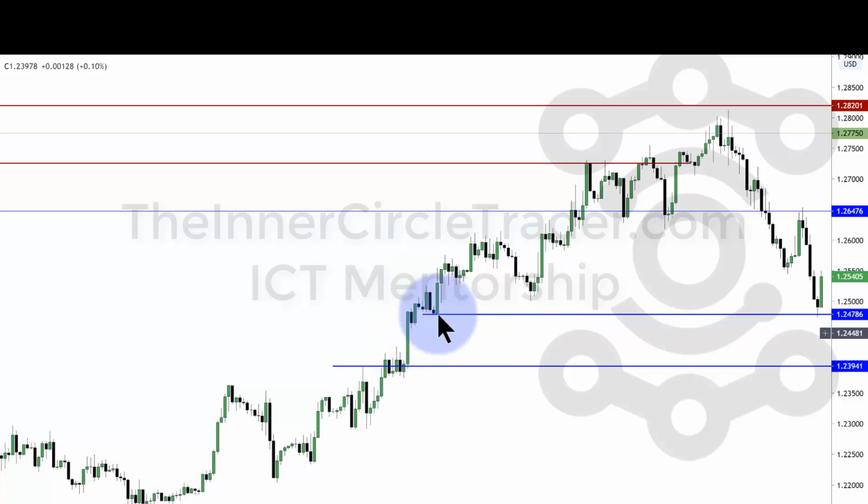That's what I framed in between here and here. So inside of that range between this line and this line, what do you see? You have another BISI, one single candle. So this can be further refined to here.